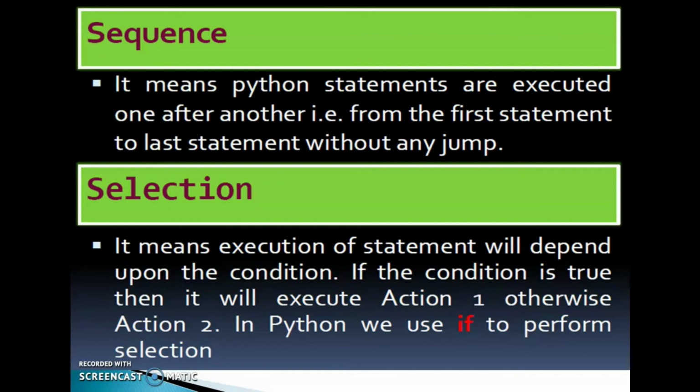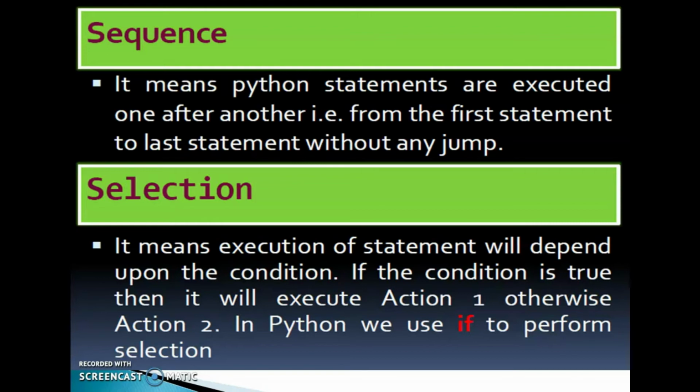Sequentially, it will execute. Second one, selection statement. It means execution of a statement will depend upon the condition. If the condition is true, then it will execute action 1. Otherwise, action 2. In Python, we use if to perform selection.